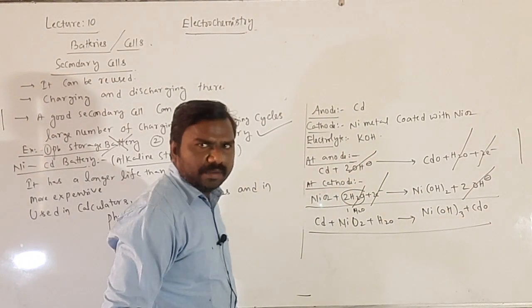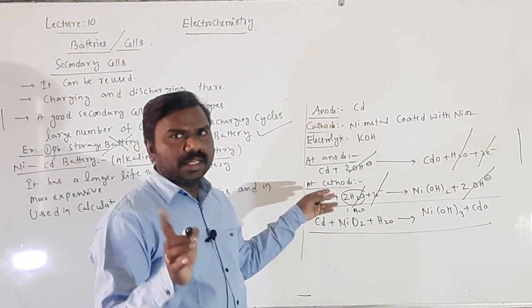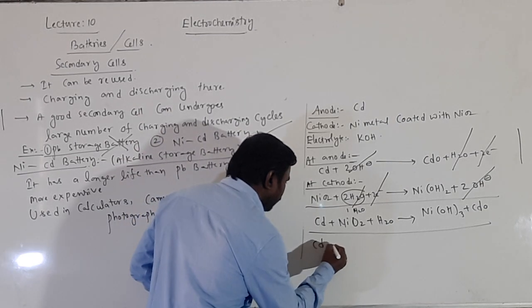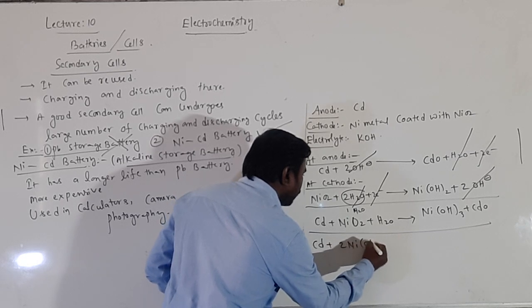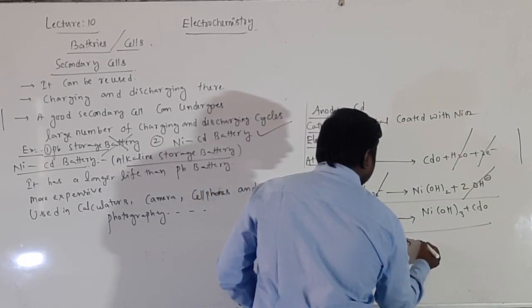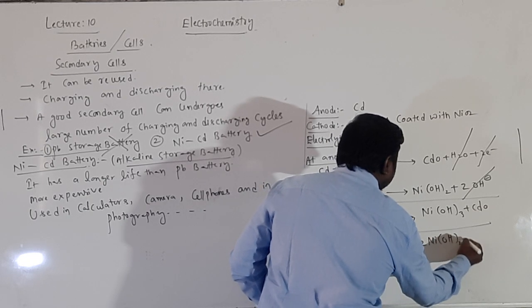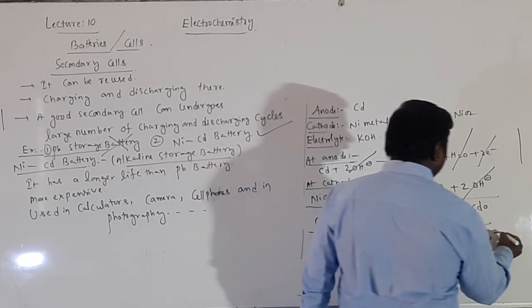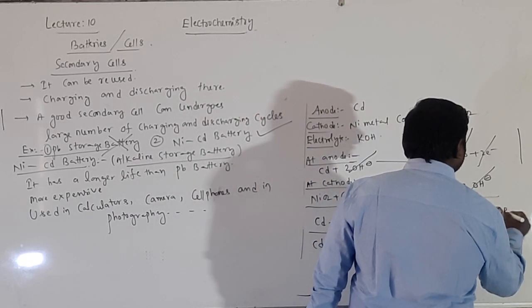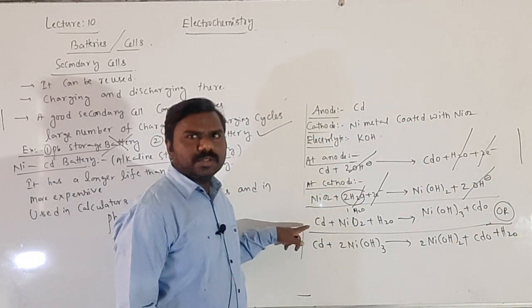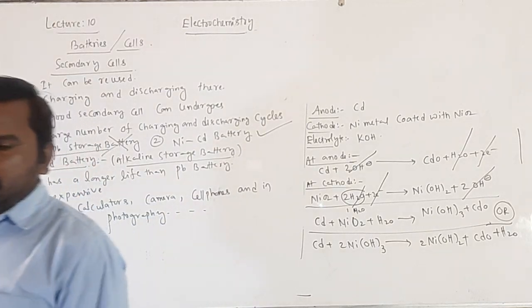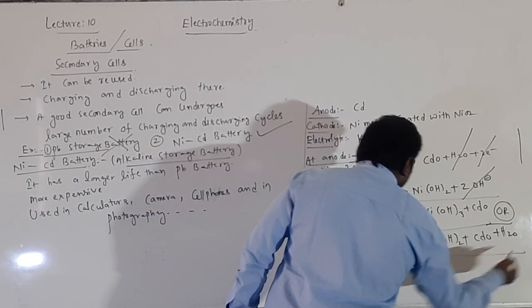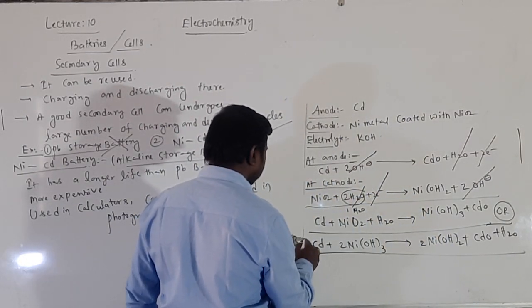In your textbook they gave it in a different way. They didn't give these reactions in the textbook, only a simple description is given. I am giving these reactions also. So Cd plus 2 Ni(OH)3 gives rise to 2 Ni(OH)2 plus CdO plus H2O. So you can write like this also, students. The first one is also correct, even the second one is also correct in a different way. This is your textbook; they didn't give it like this in the textbook.